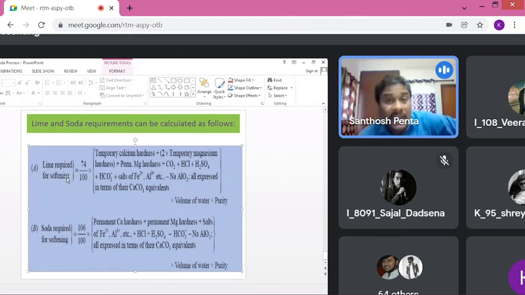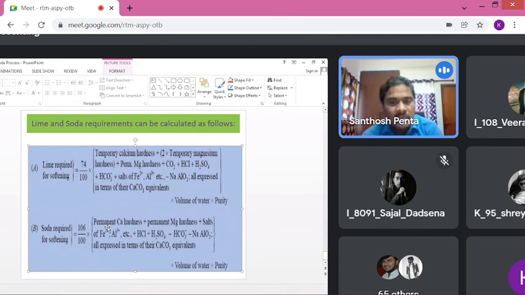Hence, we have to subtract it, because we have to calculate the actual amount of requirement of soda or lime. If some amount of lime is there, you have to subtract it, and only then would you be calculating how much is actually required. Then similarly, soda required is 106 by 100.